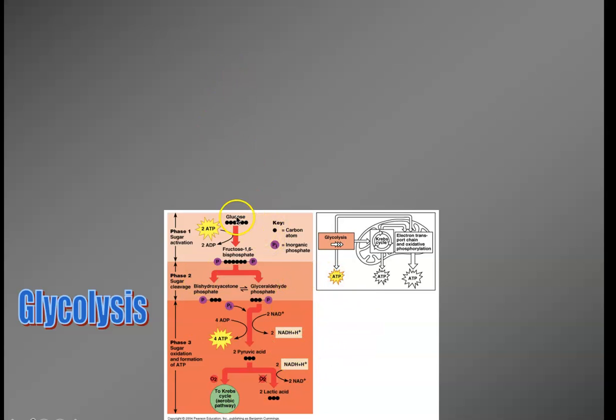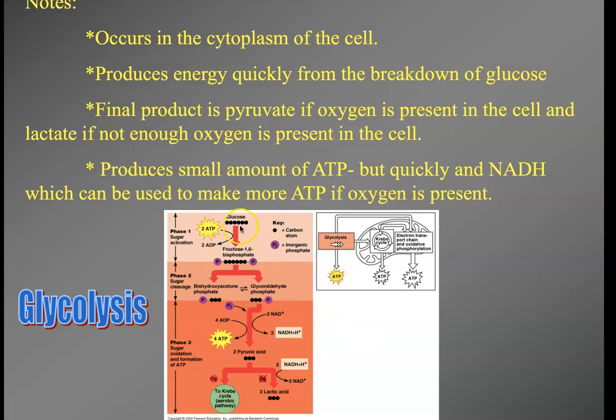So we're breaking bonds in glucose, we're getting a little bit of ATP, and we're getting it pretty quickly. We're also getting potential energy in the form of NADH, and if there is oxygen present, we also get pyruvic acid, which can then head into the mitochondria and will give us the potential to make a lot more ATP. All right, so glycolysis occurs in the cytoplasm of the cell and produces energy quickly from the breakdown of glucose.